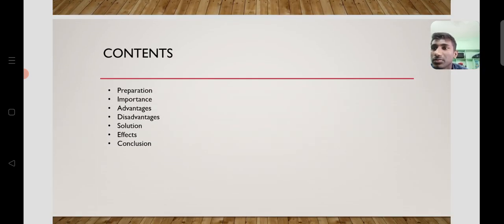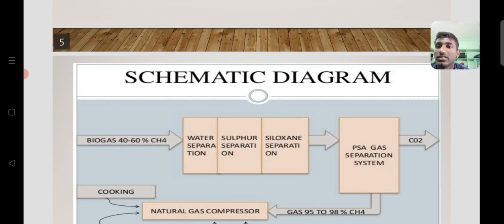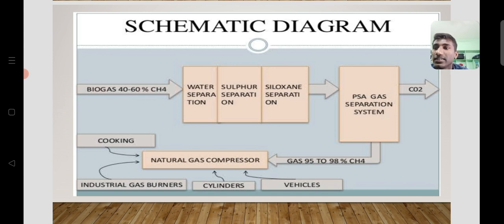Today we are going to discuss the preparation, importance, advantages, disadvantages and solutions, effects and lastly the conclusion. So let us start the topic. Coming to preparation, it is made by compressing natural gas to less than 1% of its volume at standard atmospheric pressure. It is stored in cylindrical containers at a pressure of 200 to 280 bars. Natural gas is mostly methane. Methane is a one carbon atom compound. Here you can see the process of making CNG.